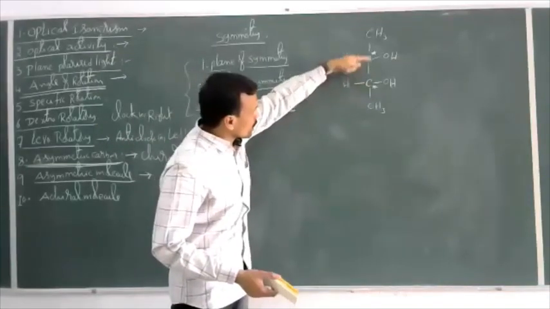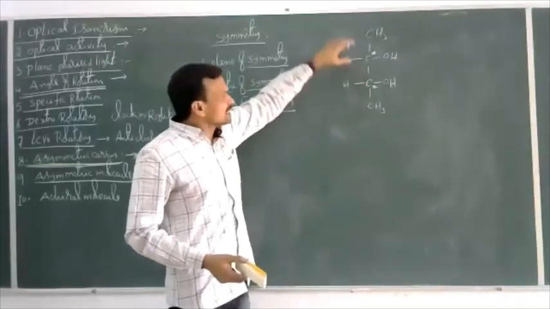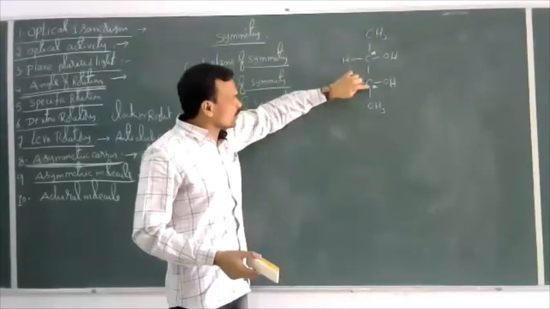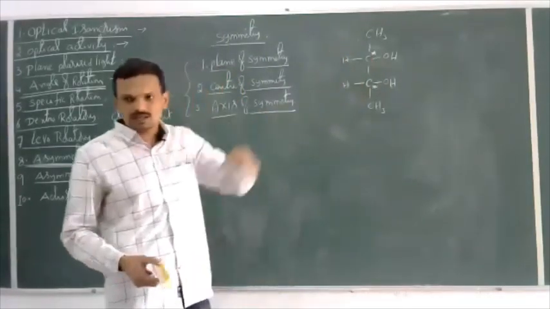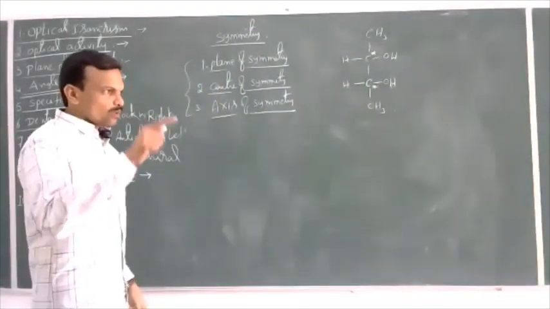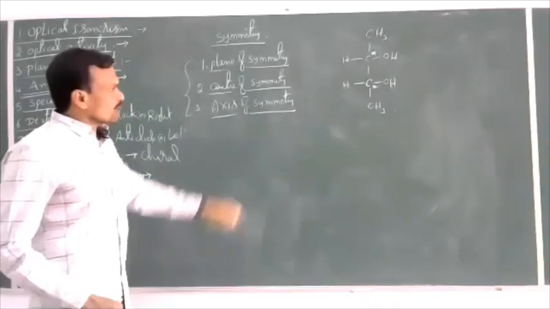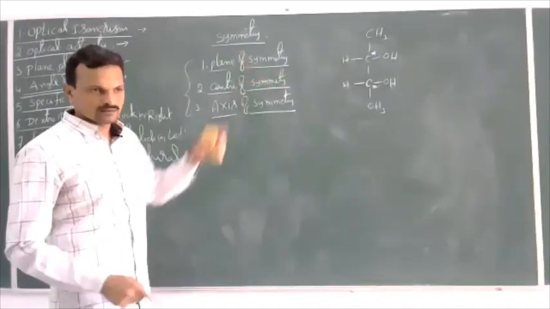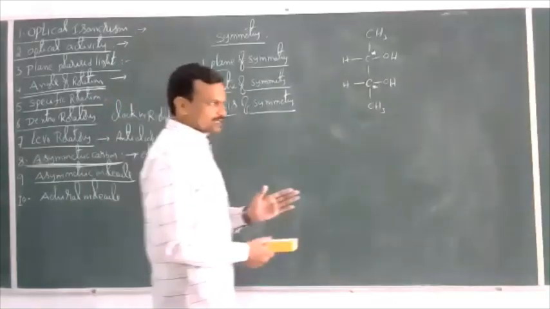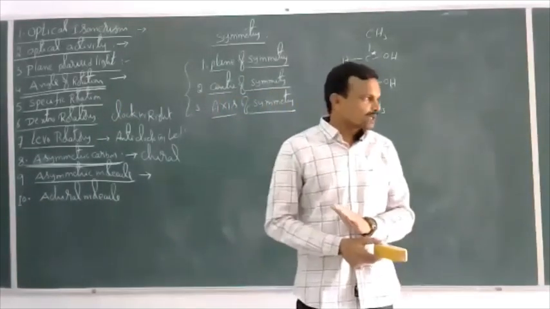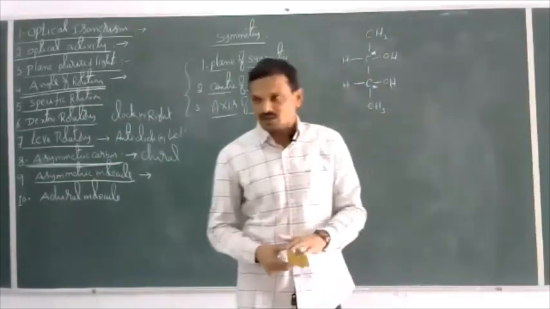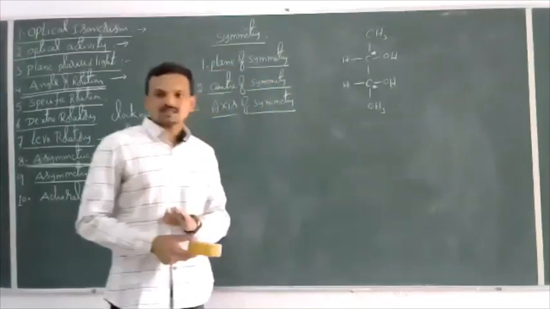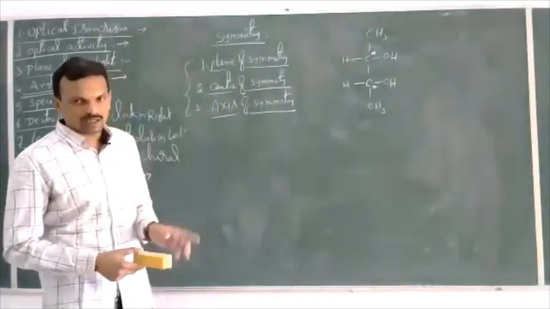Now let us see. Here it contains two chiral carbons, not one. Even though it contains two chiral carbons, the compound is optically inactive. Why is the compound optically inactive? Because the molecule possesses symmetry. If the molecule possesses any symmetry, then it is optically inactive. It should not possess any symmetry. The complete molecule should be asymmetric. Then only it is optically active.